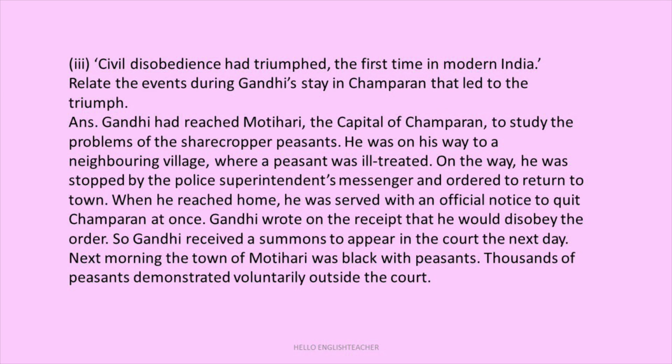Civil disobedience had triumphed for the first time in modern India. Relate the events during Gandhi's stay in Champaran that led to the triumph. So here is the answer. Gandhi had reached Motihari, the capital of Champaran, to study the problems of the sharecropper peasants. He was on his way to a neighboring village where a peasant was ill treated. On the way, he was stopped by the police superintendent's messenger and ordered to return to town. When he reached home, he was served with an official notice to quit Champaran at once. Gandhi wrote on the receipt that he would disobey the order. So Gandhi received a summons to appear in the court the next day.